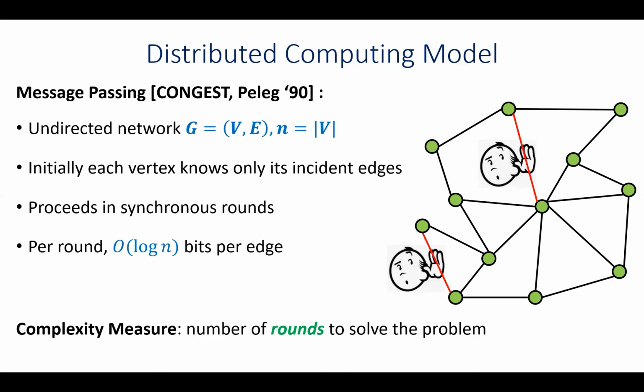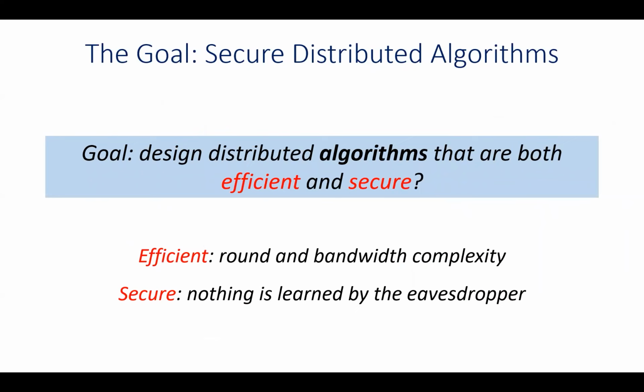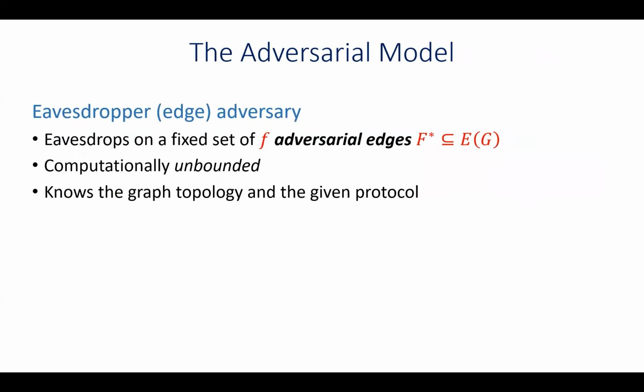Now let's assume that there is some evil adversary that is eavesdropping on some of the edges in my graph. This eavesdropper can now see all the messages sent over these edges. Using this information, the adversary might deduce some private or sensitive information that I don't want it to learn. So the goal in this work was to design algorithms in the CONGEST model that are, on the one hand, efficient in terms of number of rounds, but also, on the other hand, secure, which at a high level means that the adversary gains no information. I will now define exactly what this means.